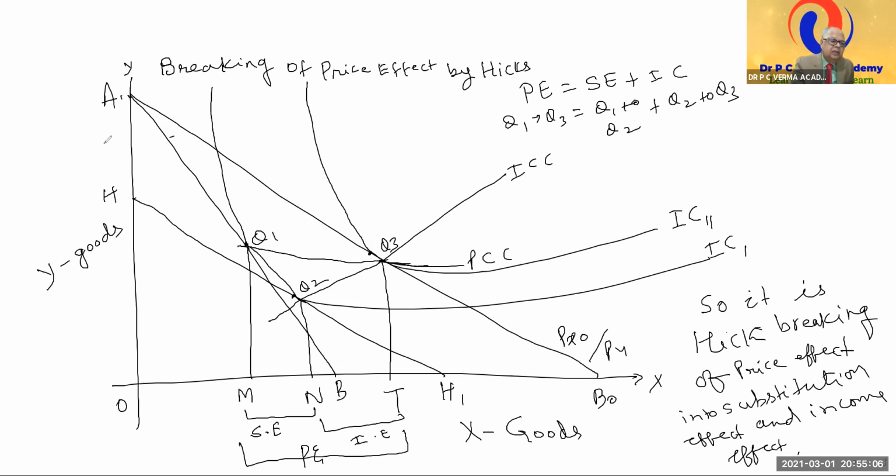This AAH is known as compensating variation in income, CVI.